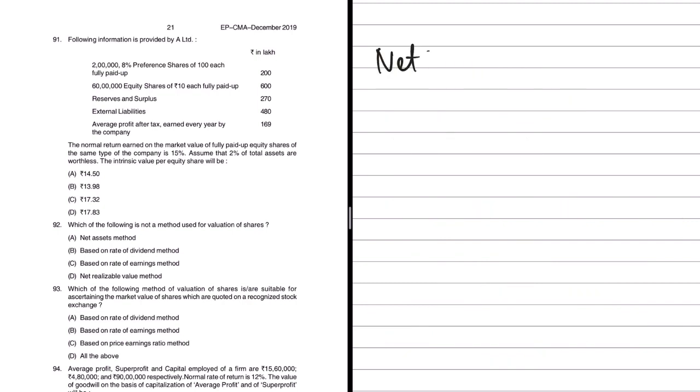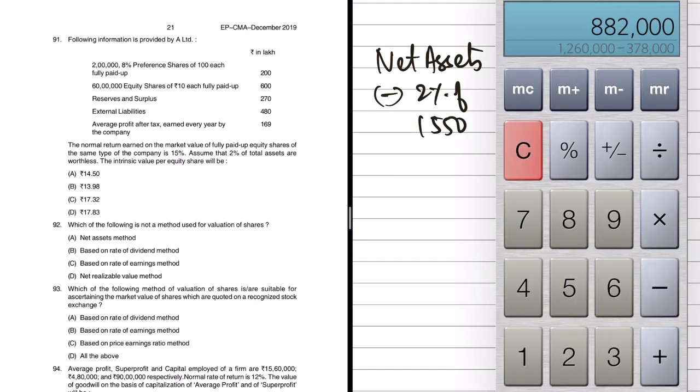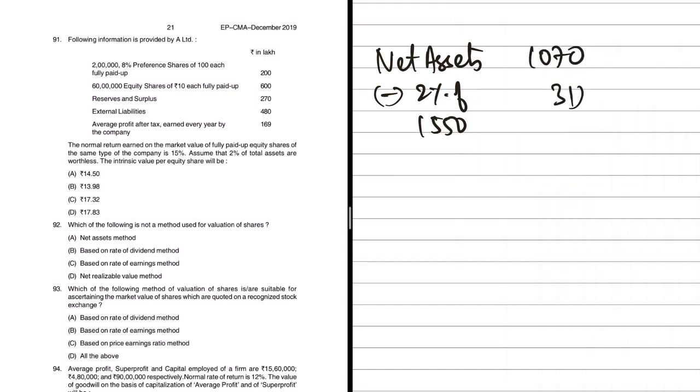So net assets: 1070 minus 2% of 1550. So how much would that be? 15.5 into 2 will be 31. So straight away deduct 31. Then also deduct the preference share capital, because it cannot be considered here since we are only calculating the intrinsic value for the equity shareholder.